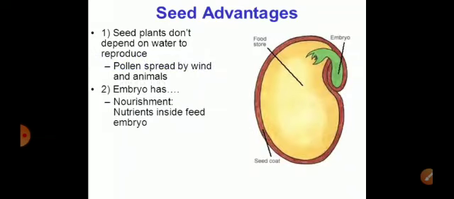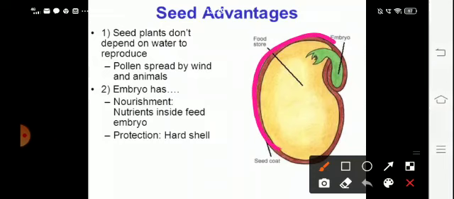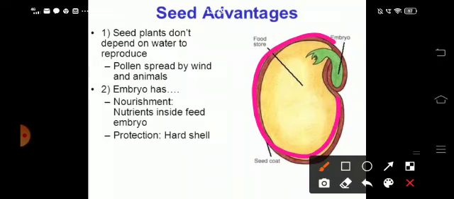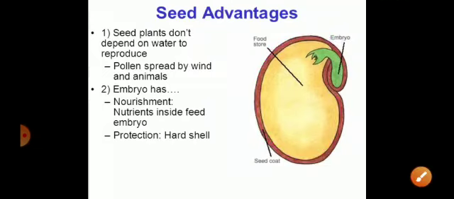Talking about seed advantages, seed plants don't depend on water to reproduce. Pollen could spread by wind or animals. Embryo development takes place. When the fusion takes place, fertilization, it results in the formation of zygote which develops into embryo. The embryo gets nourishment from the endosperm, and it forms a hard protective layer around the body of the seed, which is referred to as the seed coat. It could be of two types, that is testa or tegmen.